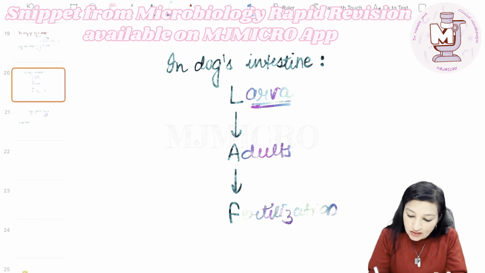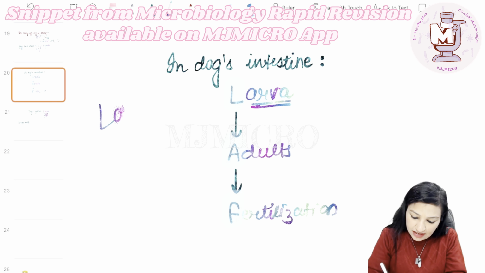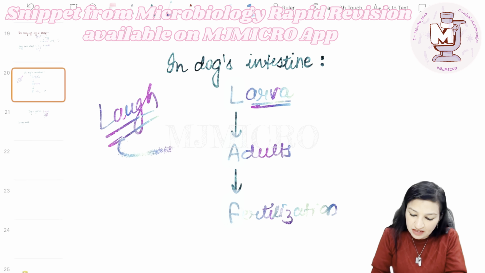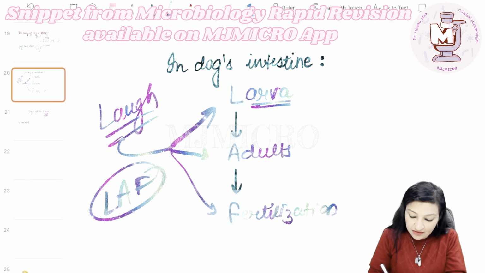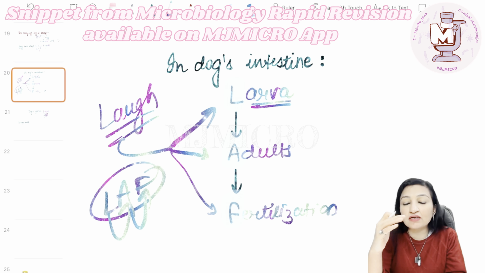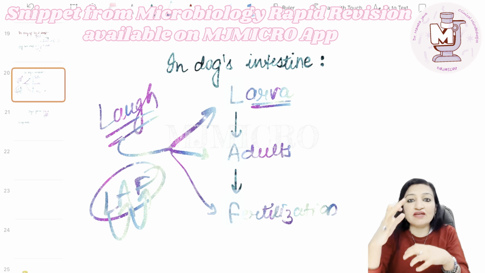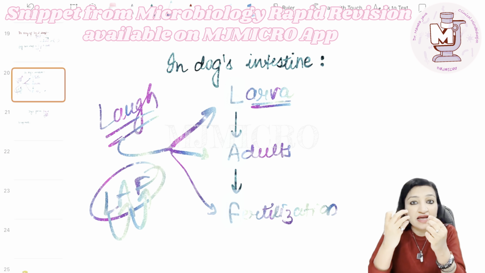So dog's intestine में cycle is very very simple. Remember it just like this, LAF. एक तो होता है laugh मतलब हंसना, LAUGH. ठीक है, मैंने बस spellings थोड़े tweak कर दिए. हमारे लिए एक और laugh है, and that laugh is LAF. L to A से A to F. L से larva, larva develop करेगा to become adults, and adults eventually after sexual maturity, fertilization they will undergo, and as a result of that eggs are going to be produced.